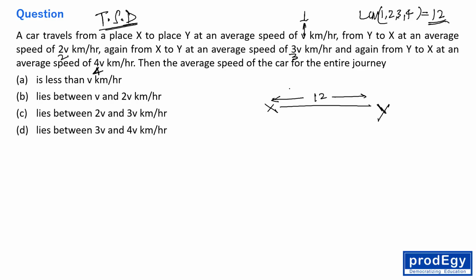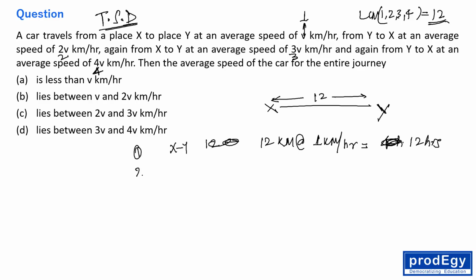For the first round he is going with the speed of 1 km/h. He is covering 12 kilometers at the rate of 1 km/h, so obviously he is taking 12 hours. This is first X to Y. Then after that, Y to X.